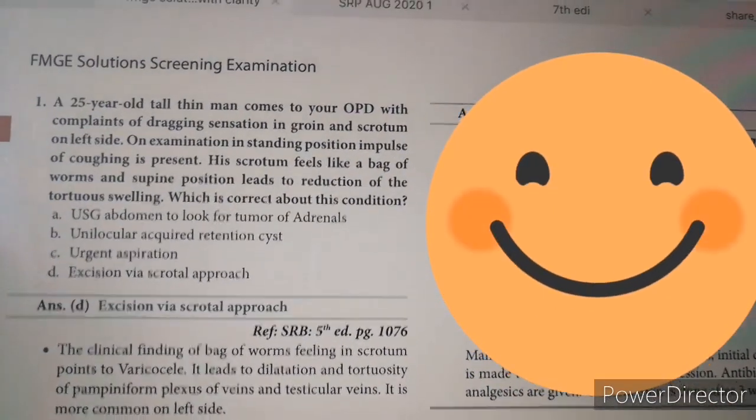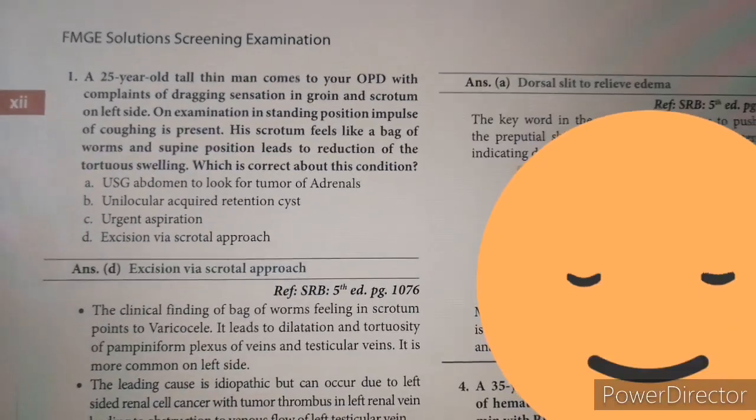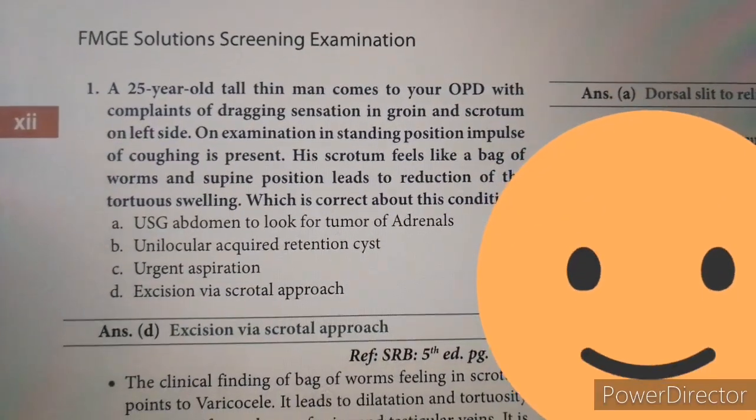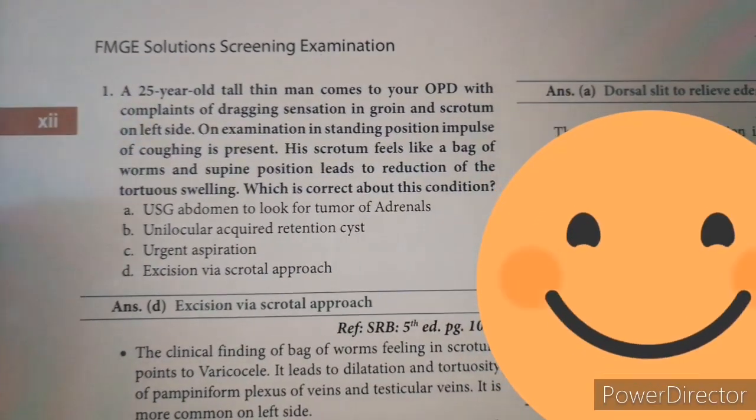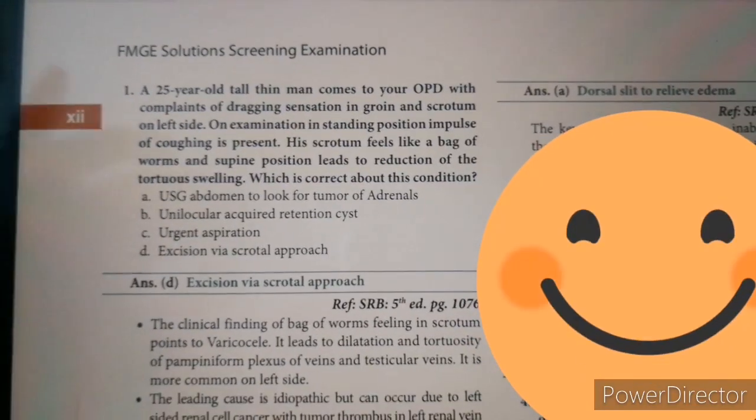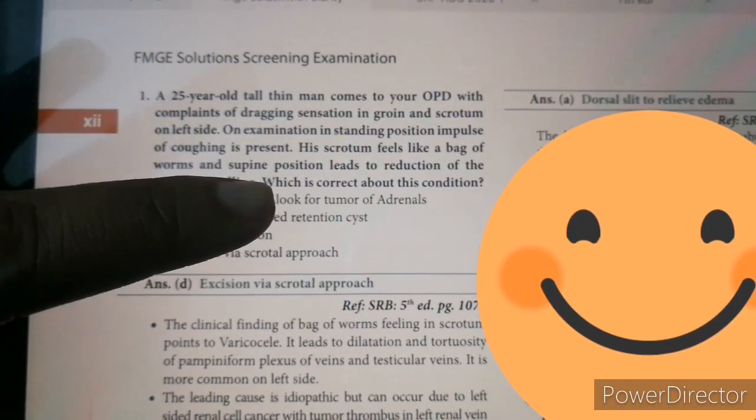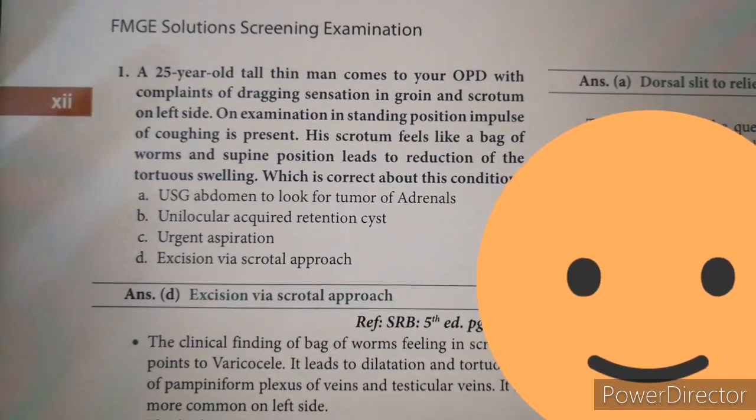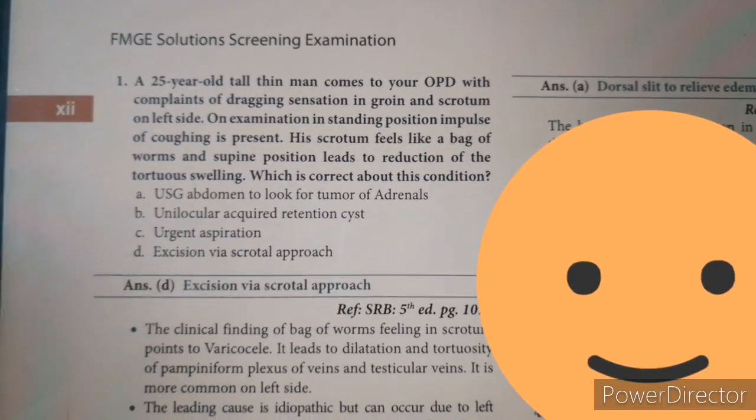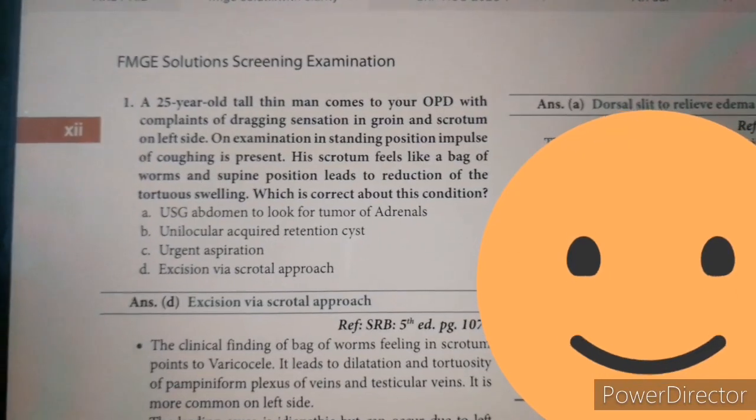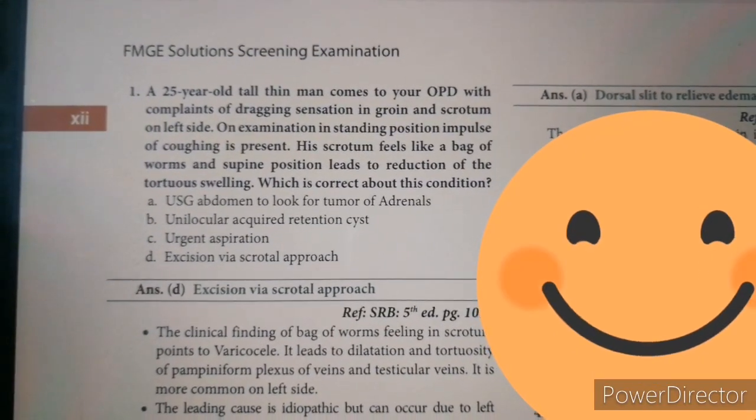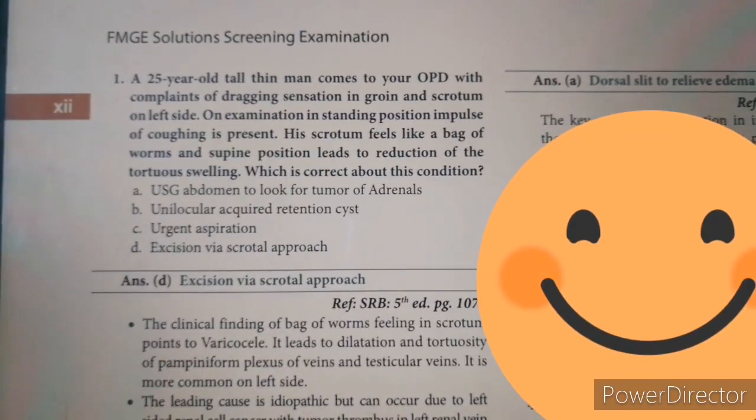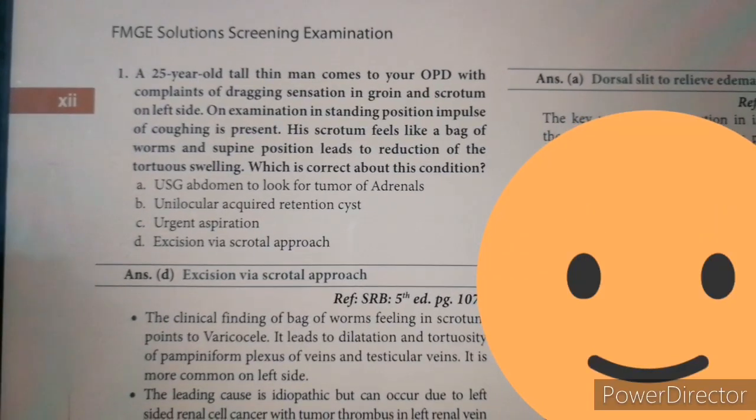So this is the first question. You can take your time and look at the question. Oh, you saw the answer, right? One thing about these types of clinical questions is that we need to look at the last line, which is: which is correct about this condition. Now we are going to browse through the question. A 25-year-old tall thin man comes to your OPD with complaints of a dragging sensation in the groin and scrotum on the left side. On examination in standing position, impulse on coughing is present. His scrotum feels like a bag of worms.